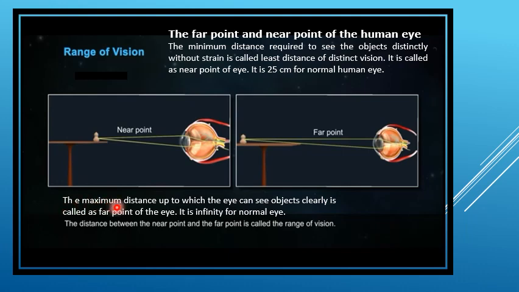The maximum distance up to which the eye can see objects clearly is called the far point of the eye. It is infinity for a normal eye. Next, range of vision. The distance between the near point and the far point is called the range of vision.